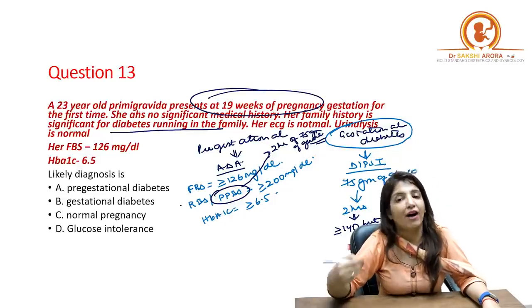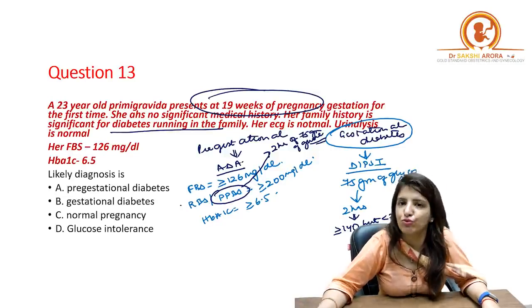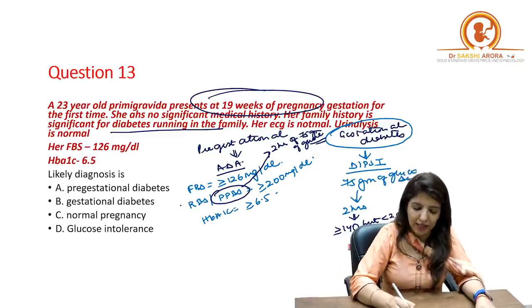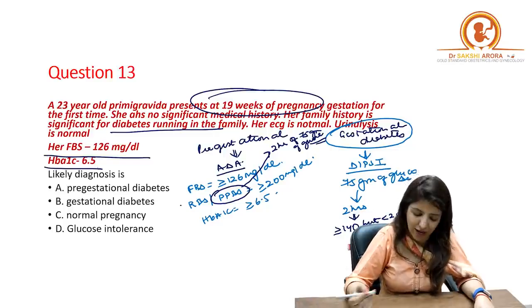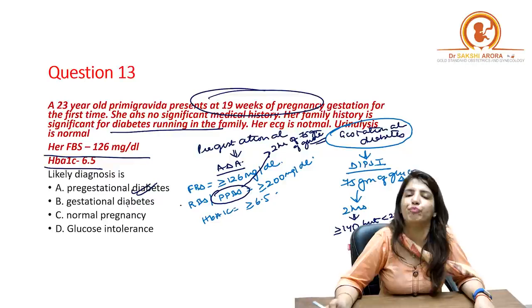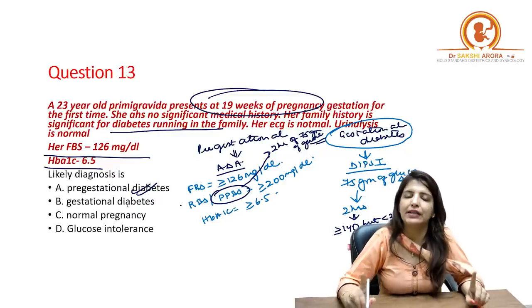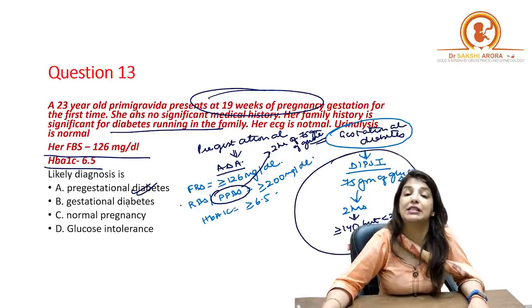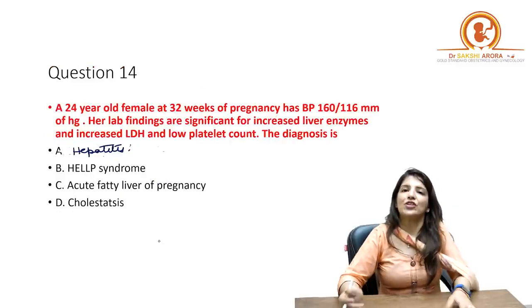2 hour PP level after giving 75 grams of glucose, if it is more than 200, or random blood sugar is more than or equal to 200, or HbA1c more than or equal to 6.5. And over here, fasting blood sugar is 126 and HbA1c is 6.5. So it has to be a case of pre-gestational diabetes. Right? Please remember that for gestational diabetes, the criteria which is followed is DIPSI criteria. Right? Let's see question number 14.